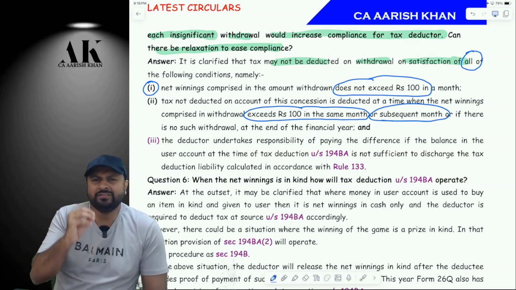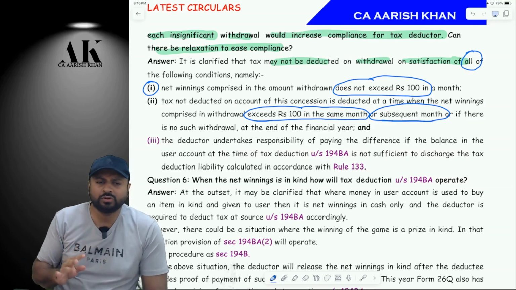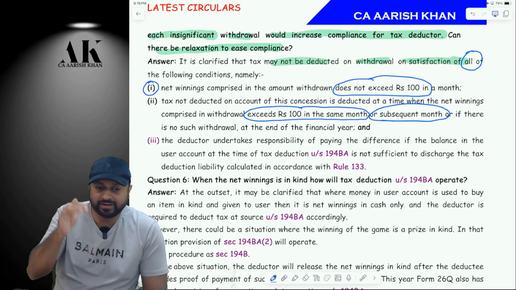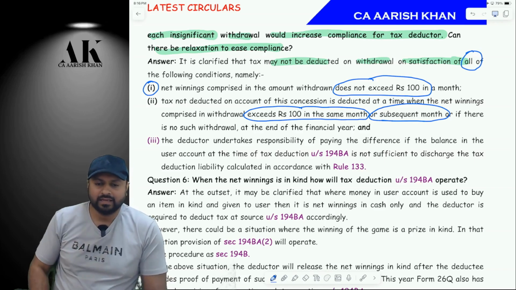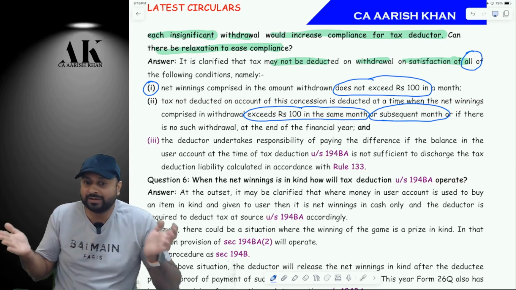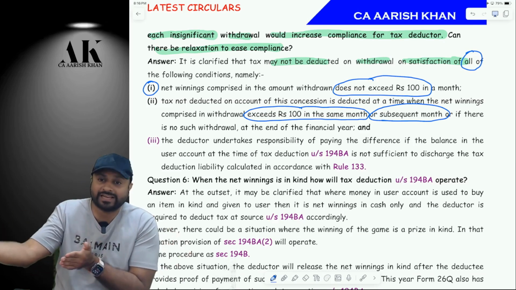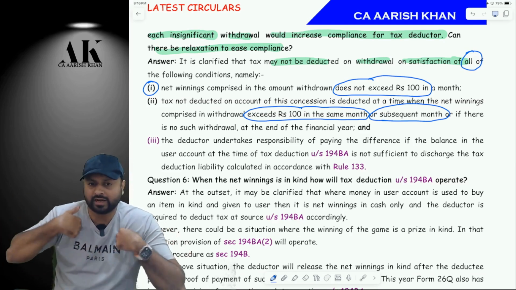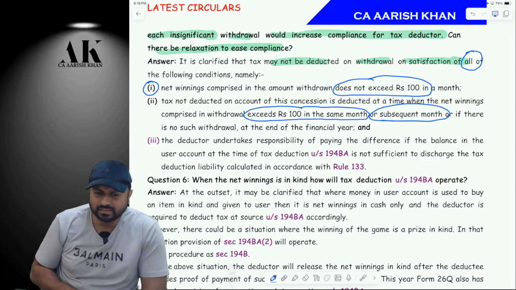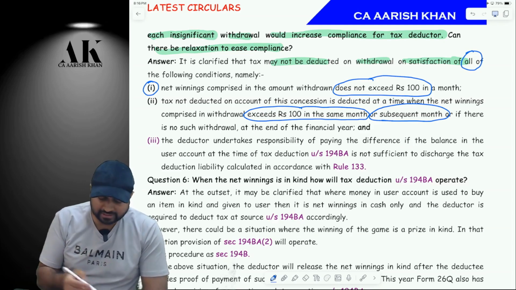So this is really for very insignificant people whose entire year's net winning is below 100 rupees. If entire year's net winning is below 100 rupees, there will not be any TDS. If initial month's net winnings is lesser, but subsequent month's net winnings is more than 100 rupees, then the deductor is liable to deduct TDS. Are you clear or not? And the third one is a very, very genuine problem which can arise.